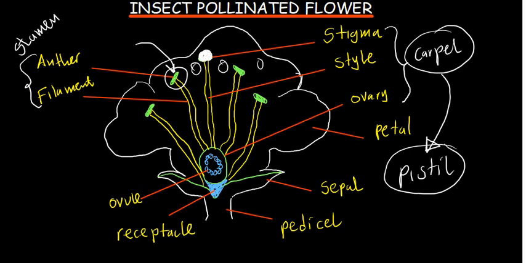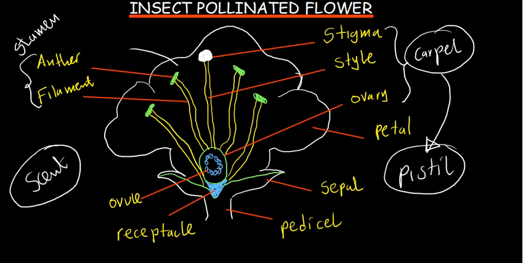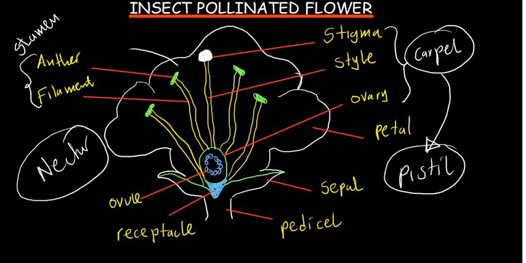It's very big. It's going to be large and also that attractive. In other words, it's going to be colored. And then another thing I'm talking about, an insect pollinated flower is going to have a nice scent that attracts insects to be able to go there. Okay, apart from the scent, also the nectar. There is a nectar that is present on an insect pollinated flower.